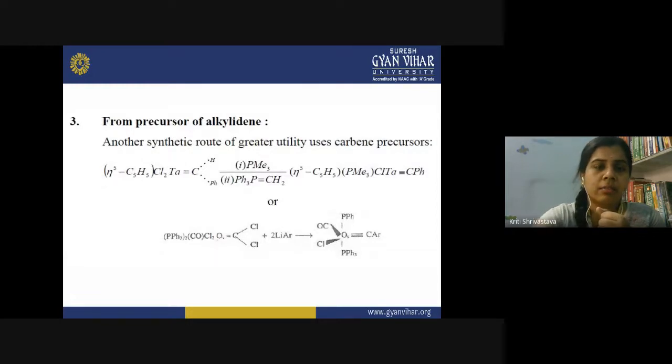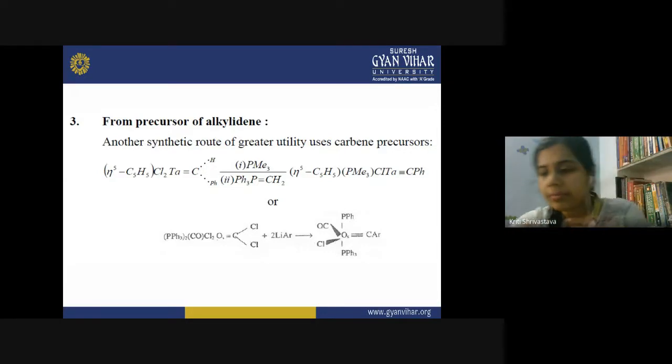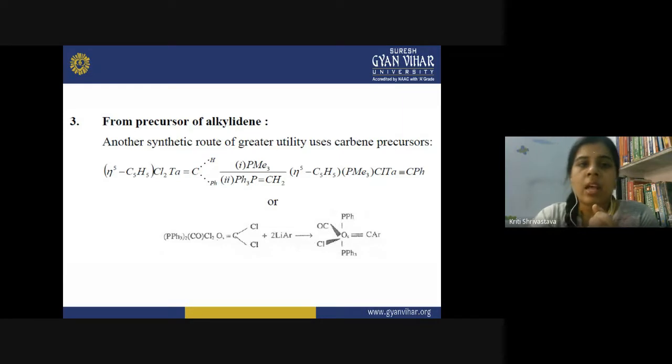Then the synthesis could be done from the precursor of alkylidene. So here, another synthetic route of greater utility uses the carbene precursors. Here you can see a complex of tantalum, and it is an alkylidene complex having a double bond between the metal and the carbon.